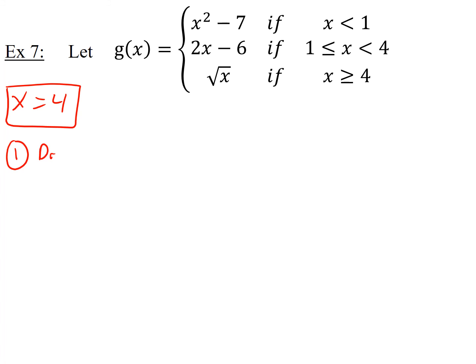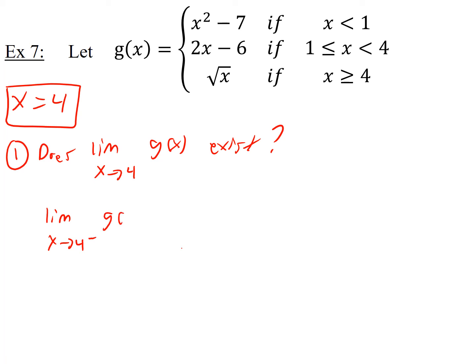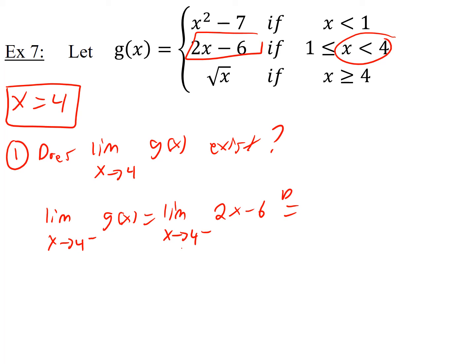First question, does the limit as x goes to 4 of g of x exist? Once again, to know which piece to take the limit of, it depends on what side of 4 you're on. That means we're going to have to do left and right hand limits. So we'll do limit as x goes to 4 from the left. And when you're on the left of 4, that means you're less than 4. If you're less than 4, use the middle piece. So we're taking the limit of 2x minus 6. Once again, a polynomial, so you can go ahead and plug in. And you get 2 times 4 minus 6, which looks like it's 2. 8 minus 6, so 2.